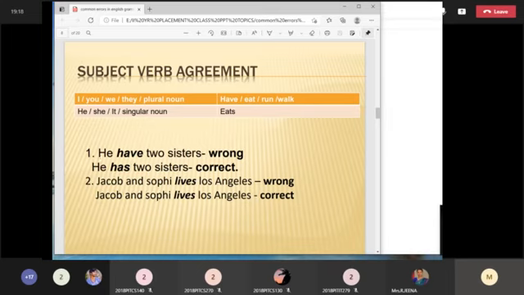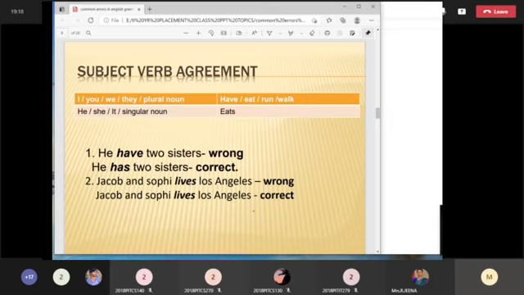Jacob and Sophie lives Los Angeles. Okay, actually live should come here. There is a mistake here. Why? See, if you add es with the verb, it means that it is a singular verb. If you are not adding es with the verb, it means it is a plural verb. Okay, so understand this clearly. So what is the correct answer here? Jacob and Sophie live Los Angeles. That is the correct sentence.